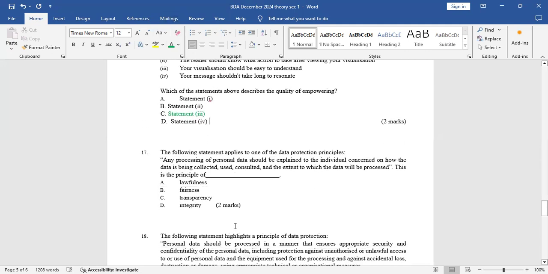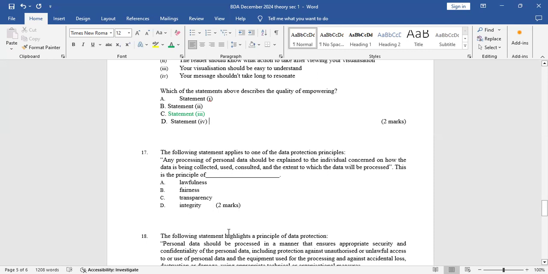Then number 17. The following statement applies to one of the data protection principles and quotes: any processing of personal data should be explained to the individual concerned on how the data is being collected, used, consulted, and the extent to which the data will be processed. This is the principle of... A, lawfulness. I think there's no principle as such. Fairness is whereby the data is used fairly. So the correct answer here is transparency.